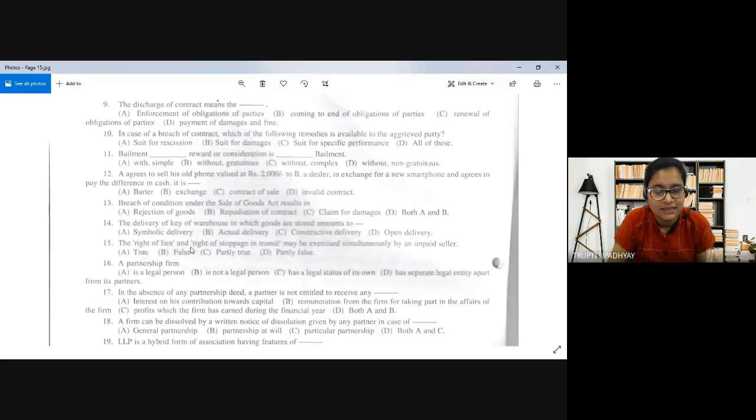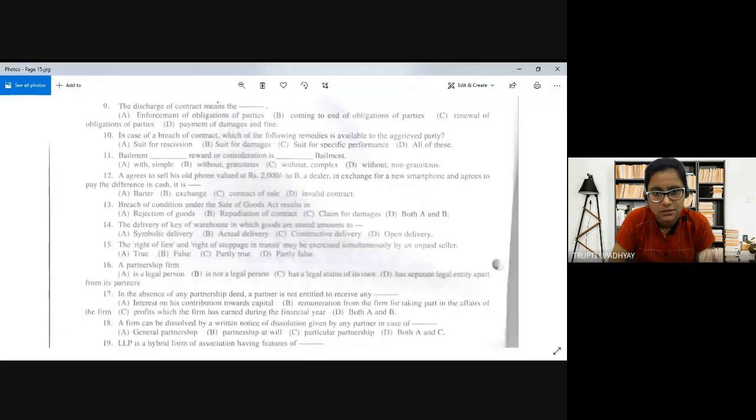The right of lien and stoppage in transit may be exercised simultaneously by the unpaid seller. So which one will be the correct one? A is true, B false, C partly true, D partly false. So let us attempt this question.